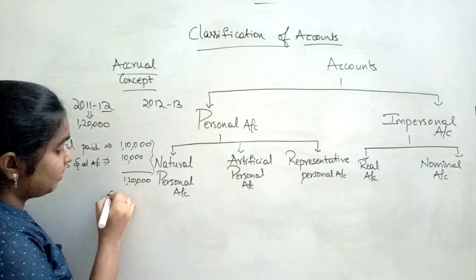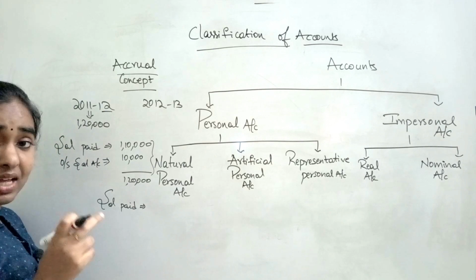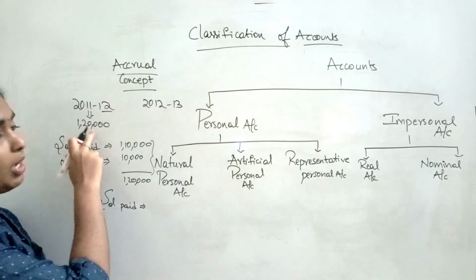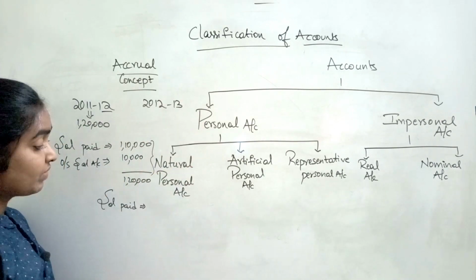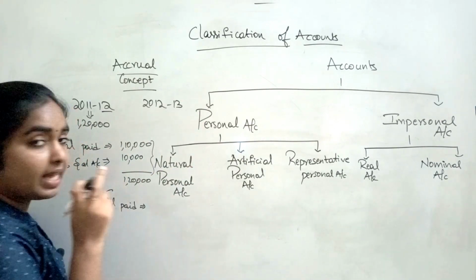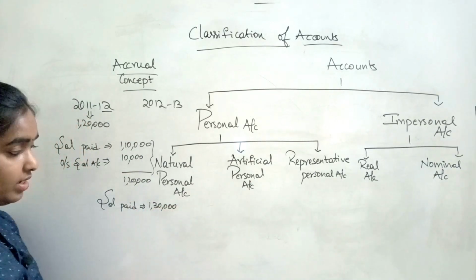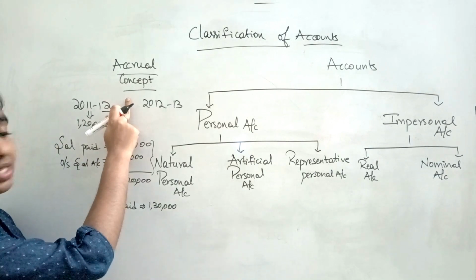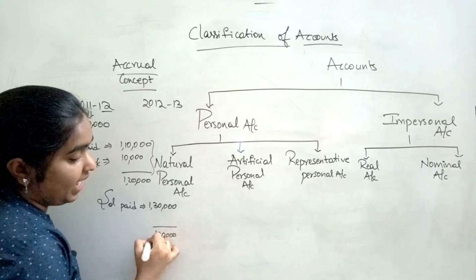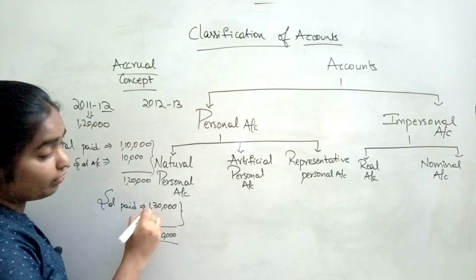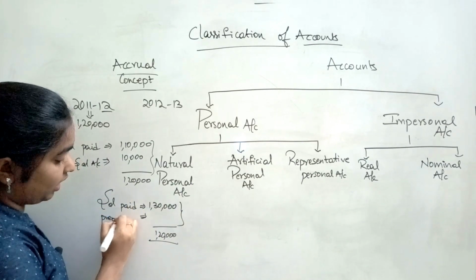In that case, salary paid will be 10,000 into 13 months, right? Normally 12 months, but we are paying one additional month also, which is relating to the next financial year. In that case, salary paid will be 10,000 into 13, that is 1,30,000. Okay, but as per this concept, the amount which we have to record in the books is just 1,20,000. Again, there is a difference of 10,000. In order to fill this gap, we will be introducing another account called prepaid salary account.